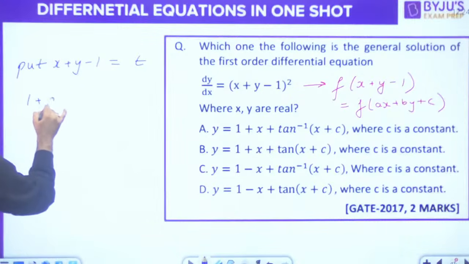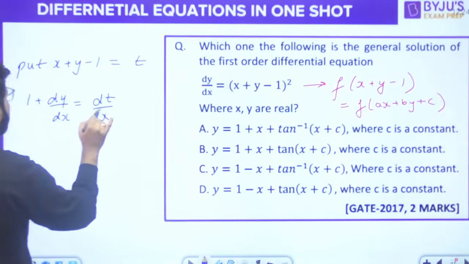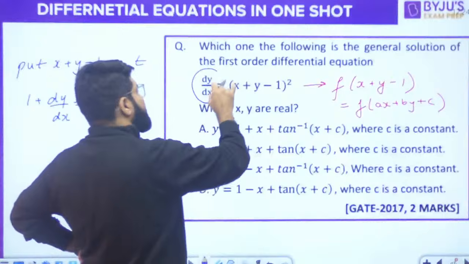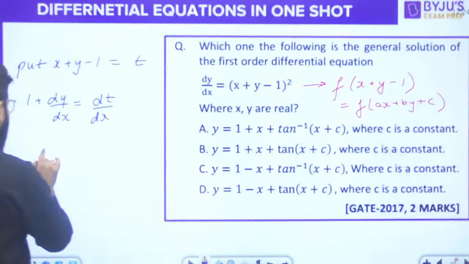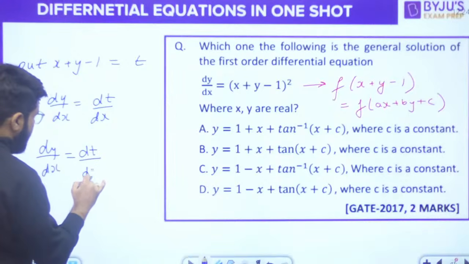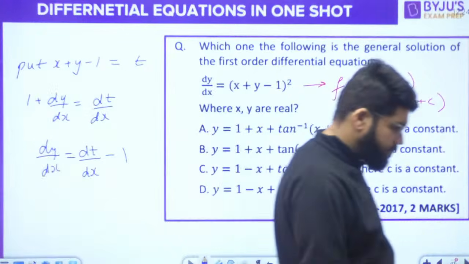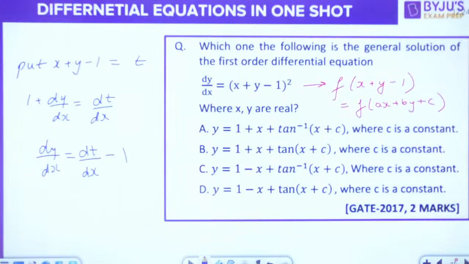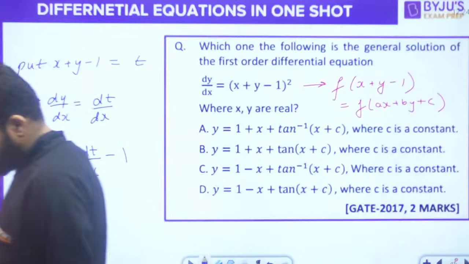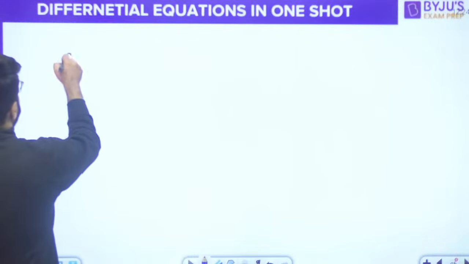Differentiate both sides with respect to x. So 1 plus dy by dx will be dt by dx, right? Why do I differentiate with x? Because I need to know what dy by dx is. So from here, dy by dx is equal to dt by dx minus 1. Got this? Okay, now let's put down the calculations here.